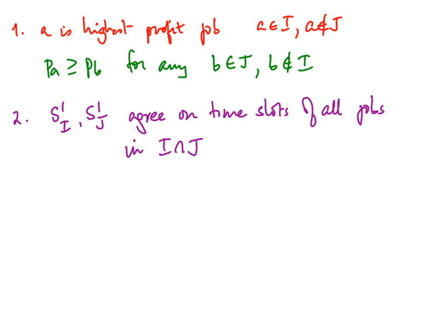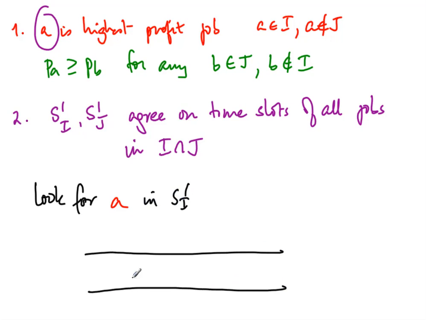So what we do is we now look for that job A that we have identified earlier, the same job, the biggest one here. So we look for this job A in S prime I. If I look at S prime I, there is some position where the job A occurs. Now, because this is not a common job, the corresponding position here has some other job. Let us call it C.